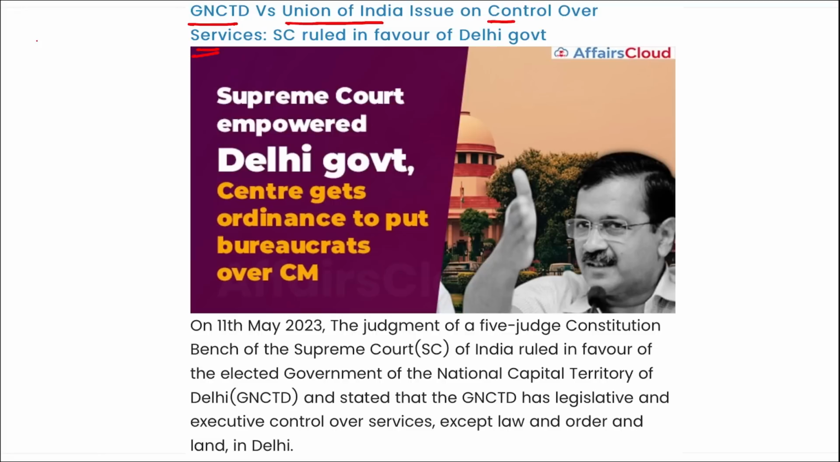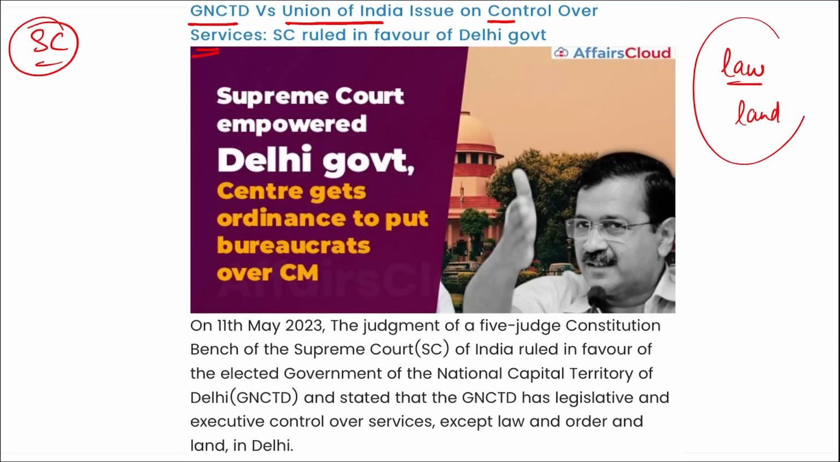Next, GNCTD versus Union of India, the issue on control over services. Recently, remember, the Supreme Court ordered in favor of the Delhi government, stating that the Delhi government will have the legislative and executive control over the services except law and order and land. Except law and order, all the rules will be coming under the Delhi government, and right now the Delhi government is the Aam Aadmi Party in Delhi, right?